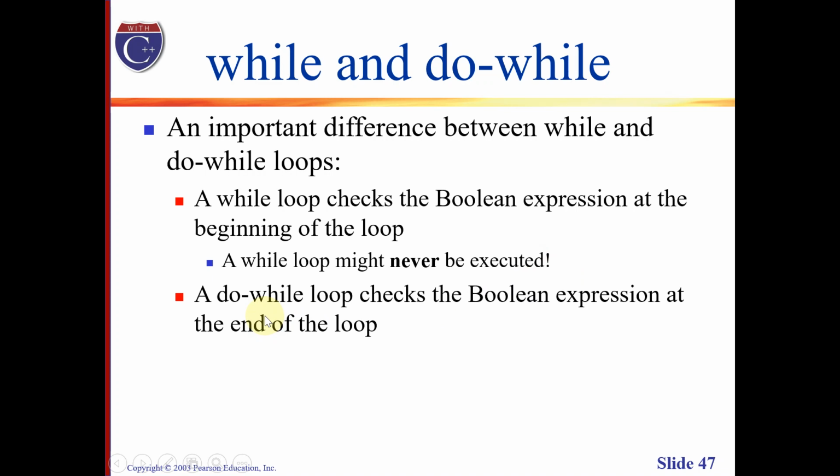On the other hand, a do-while loop checks the Boolean expression at the end of the loop, which means that a do-while loop is always executed at least once, for the reason that the Boolean expression is placed at the end of the loop. Hence, there will always be a chance for the loop to execute at least once.